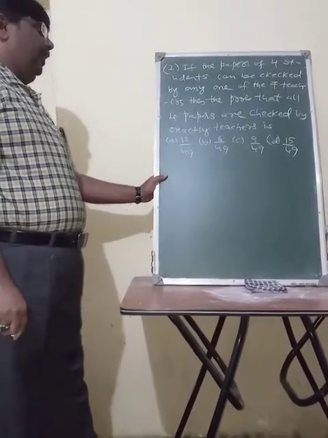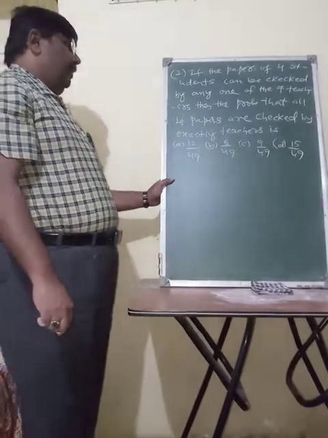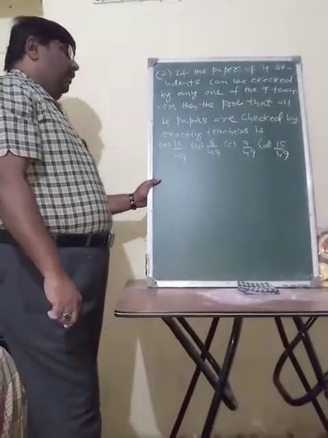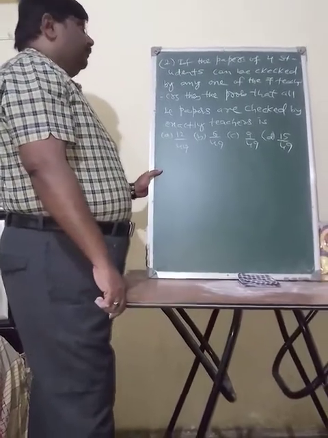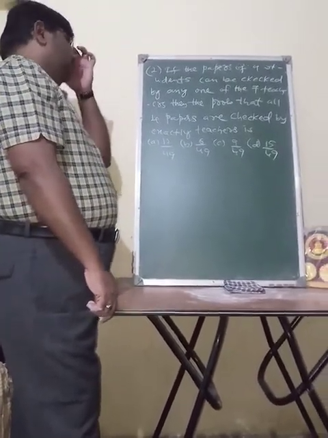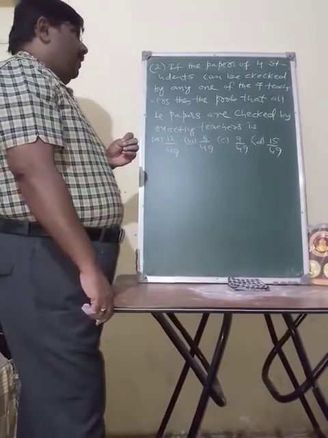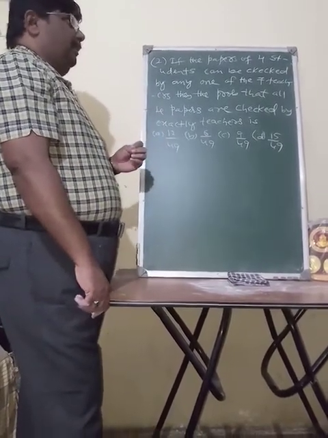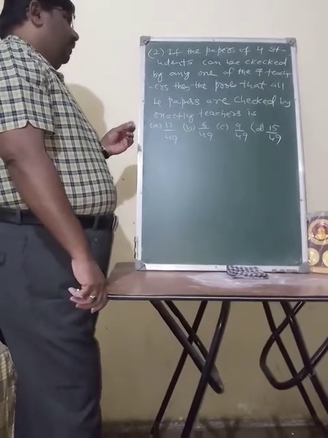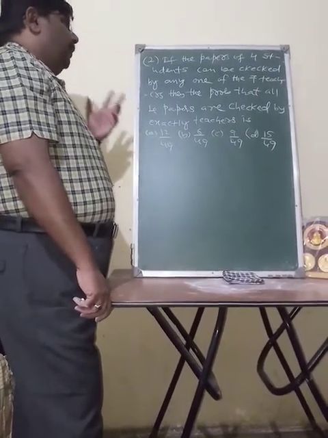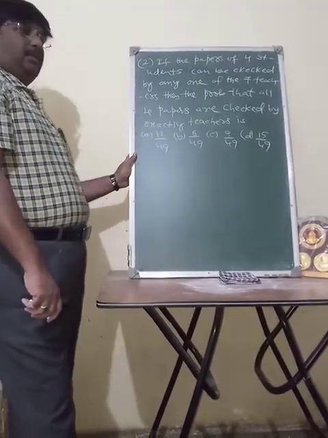All four papers are checked by exactly two teachers is 12 by 49, 6 by 49, 9 by 49, 15 by 49. There are papers of four students. Seven teachers are available. So our problem is that all the four papers are checked by exactly two teachers. What is the probability?